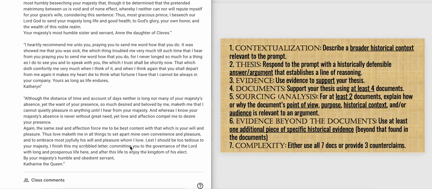That's 2 total in the entire essay. So for example, your first evidence paragraph could have 1 analysis, your second evidence paragraph could have another analysis, and then your third doesn't need any because you have 2. So what this is you choose one of those 4 analyses. We call it HAP, H-A-P-P, historical situation, audience, point of view, or purpose, and you explain what it is for one of the documents you used.